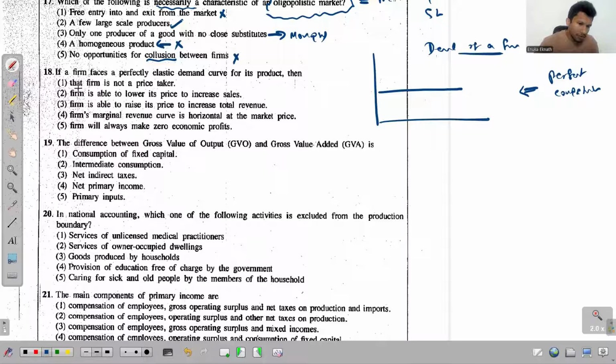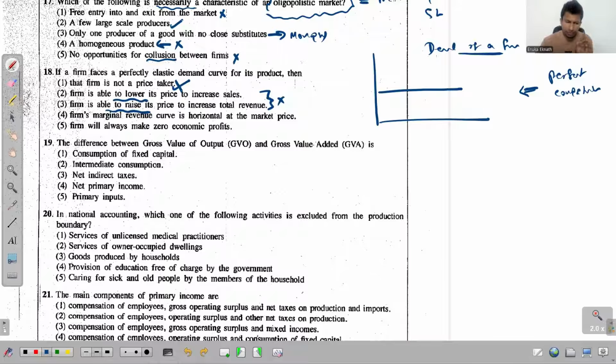First one says that firm is not a price taker. No, a firm in the perfect competition is a price taker. So this is wrong then. Second one, firm is able to lower its price. Third one says firm is able to raise the price. No, if the firm becomes a price taker, they can't do any of this. Fourth one, firm's marginal revenue is horizontal at the market price.